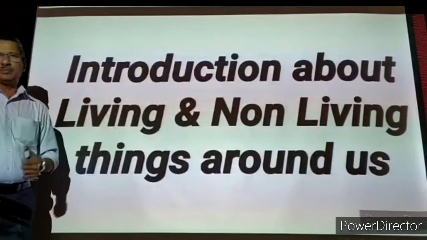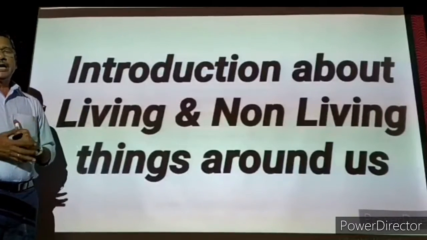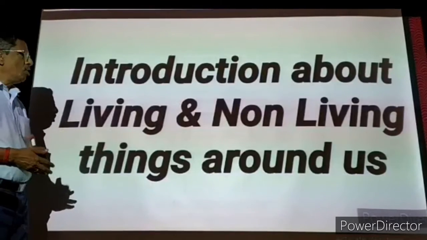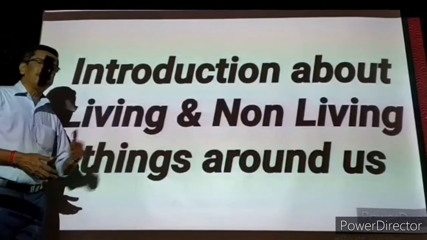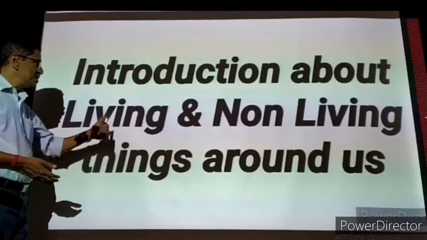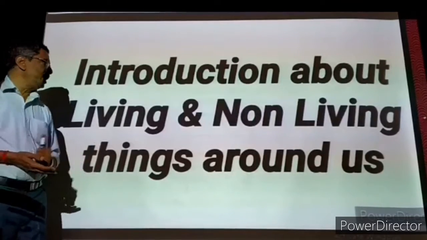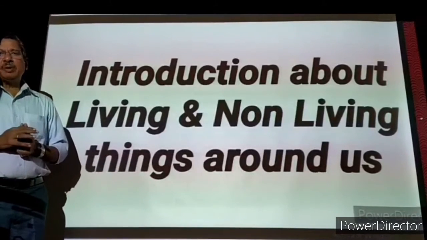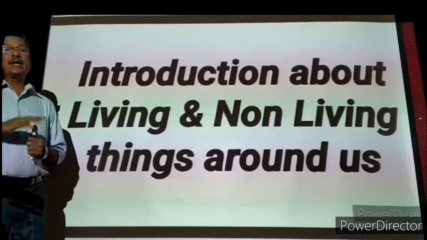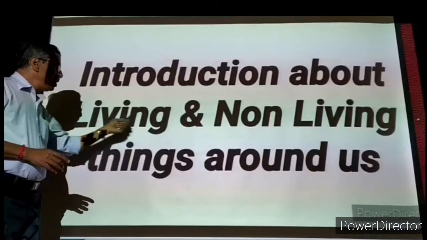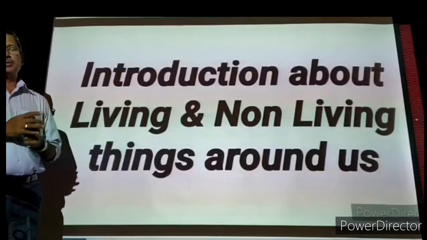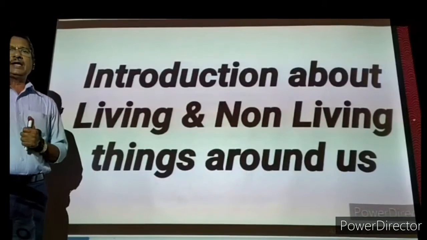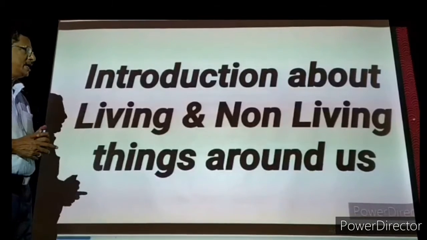Then living organisms that we are studying from the beginning. Organisms which are having life are called living organisms, like plants, all animals, and also all kinds of microorganisms present in our surrounding. They are called the living things in our surrounding. Now the living things may be living on land. They are called the terrestrial organisms. Some living organisms are living in water. They are called the aquatic organisms. And some are living or flying in the air. They are called the aerial organisms.